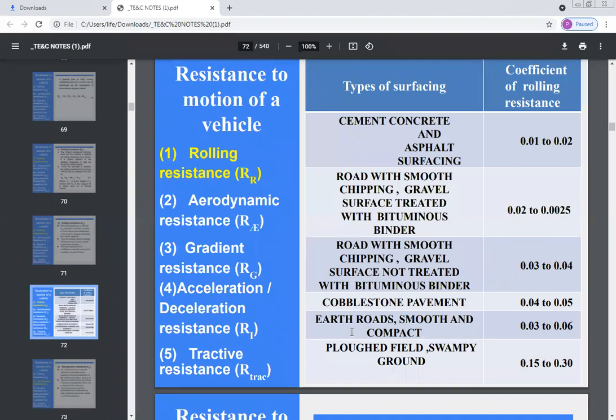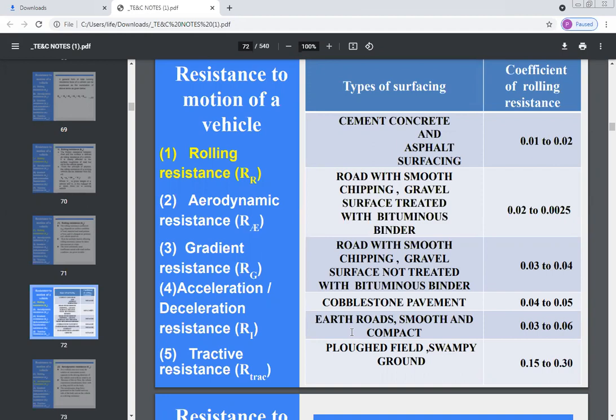For example, suppose your road surface is cement concrete or asphalt, then for this type of surface you can consider the coefficient of rolling resistance as 0.01 to 0.02.